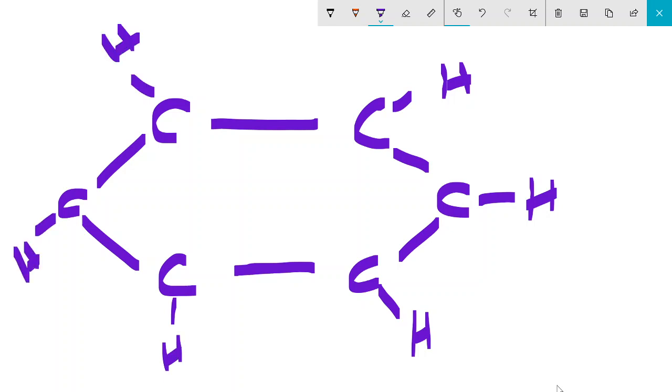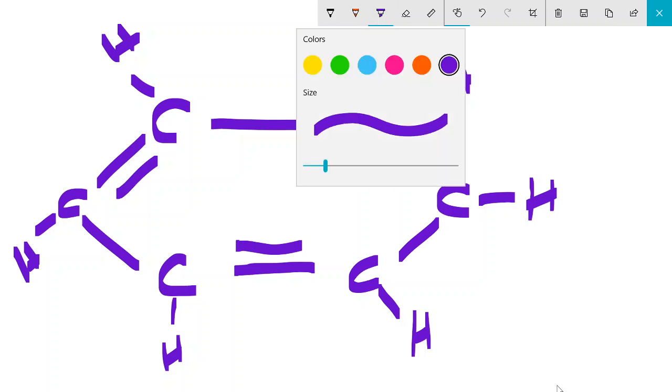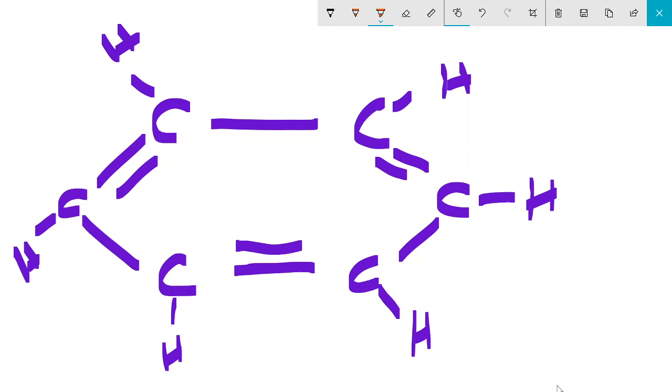And then you have double and single bonds alternating. You have 3 double bonds and 3 single bonds: double, single, double, single, double, single. And you can even change their places. If you change their places, the double bonds can be here and the single bonds there.